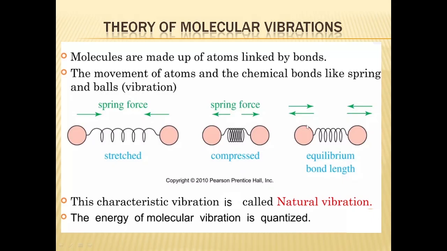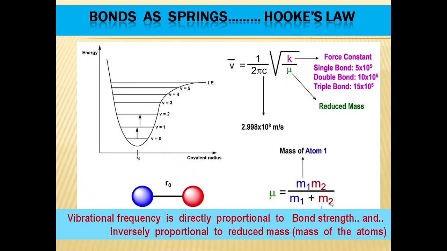And this characteristic vibration of a particular bond is called its fundamental vibrational frequency or natural vibration. As you can see here, as we are considering bonds as springs, Hooke's law for an anharmonic oscillator is applicable to a bond. So here we consider a bond made up of two atoms having mass m1 and mass m2, so that the reduced mass of the bond, defined as mu, is equal to m1 into m2 divided by m1 plus m2, where m1 and m2 are the atomic masses of the two atoms bonded together.